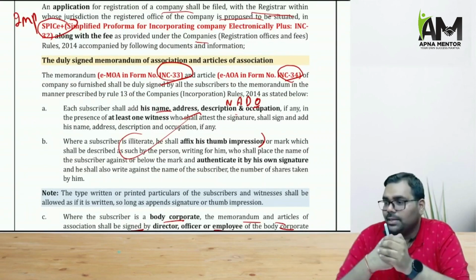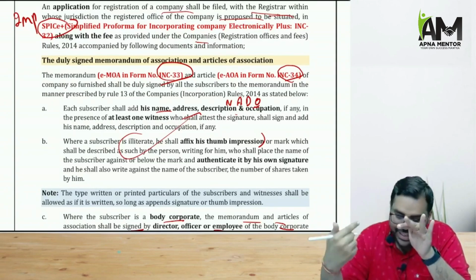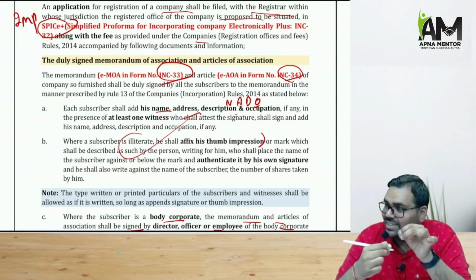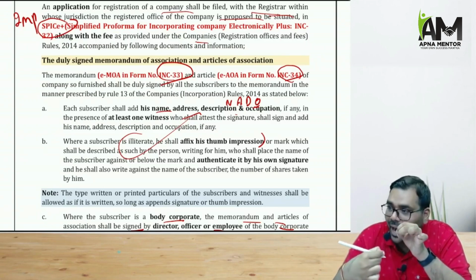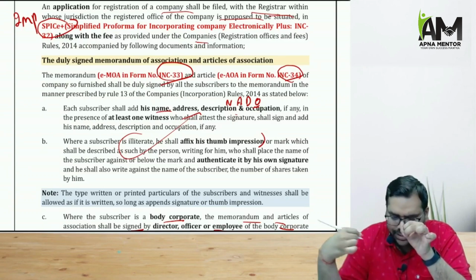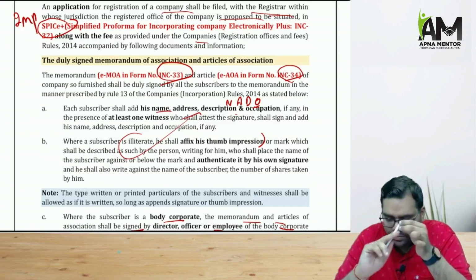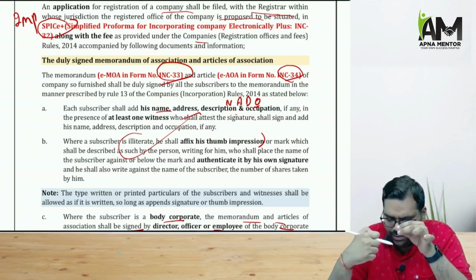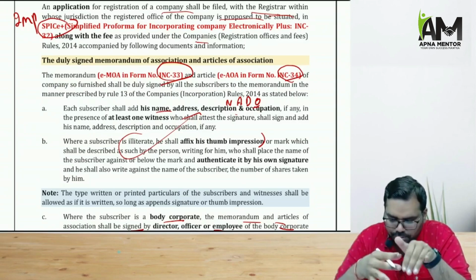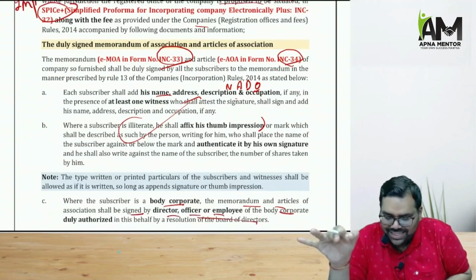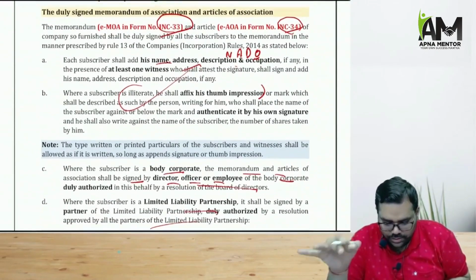copy of memorandum, articles. And the law allows filing of e-memorandum and e-articles. The memorandum shall state the name of subscribers of memorandum who have agreed to subscribe the shares for the company. And regarding the subscribers, 4 details must be given. The name of the subscribers, the address of the subscribers, a description, and the occupation of the subscriber must be given, and at least details of one witness shall also be given.